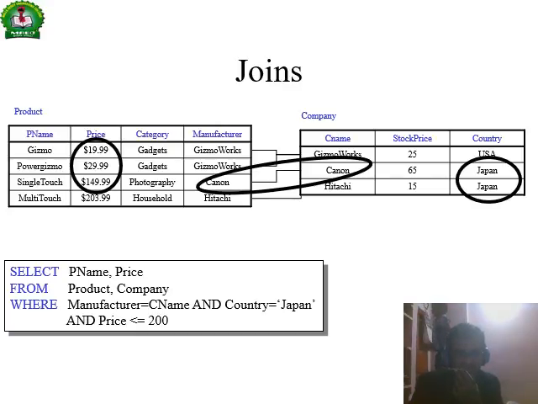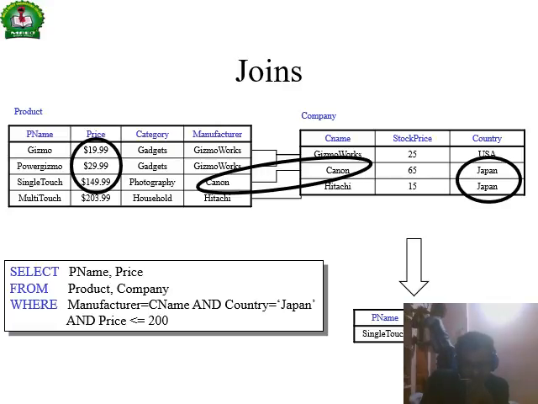So here product name and price: select is a vertical operation. Product name and price come from the first table only. Product and company, where manufacturer is equal to C name, the C name will be selected. Manufacturer maps with C name, and where country is equal to Japan and price is less than the limit, it will be selected.